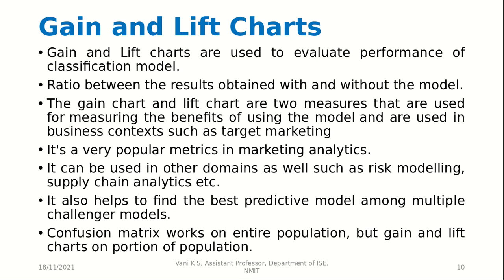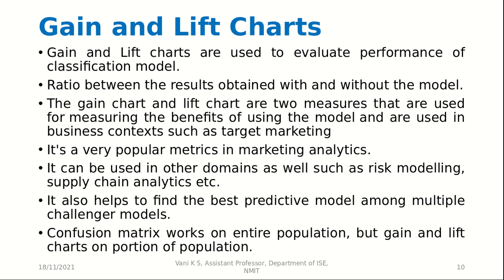It basically helps us in marketing analytics, and we can also know which of the 2 models is better. It is used to compare 2 models also. Then it can also be used in other domains such as risk modeling, supply chain analytics, etc. It also helps to find the best predictive model among multiple challenger models. Then confusion matrix works on the entire population, but gain and lift charts on a proportion of the population. So gain and lift charts do not take account of the entire population, they work on a proportion of the population.